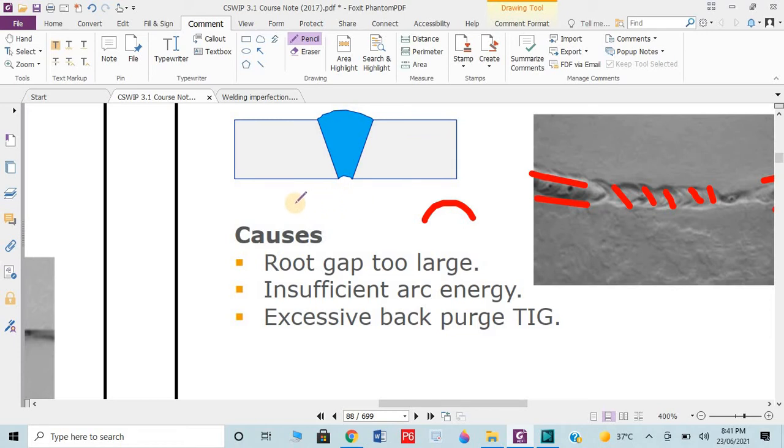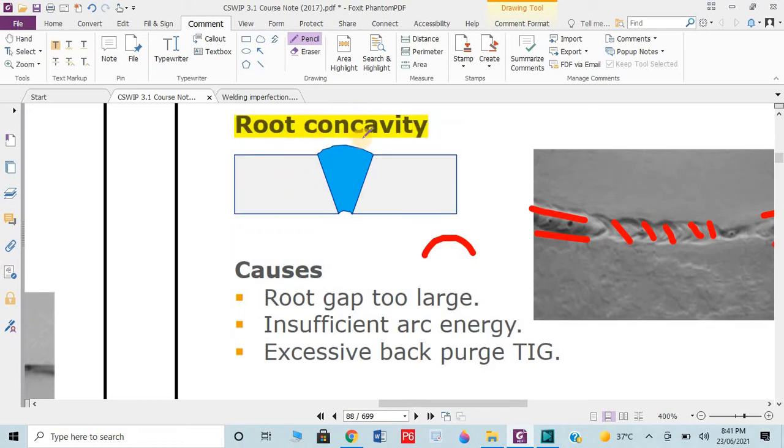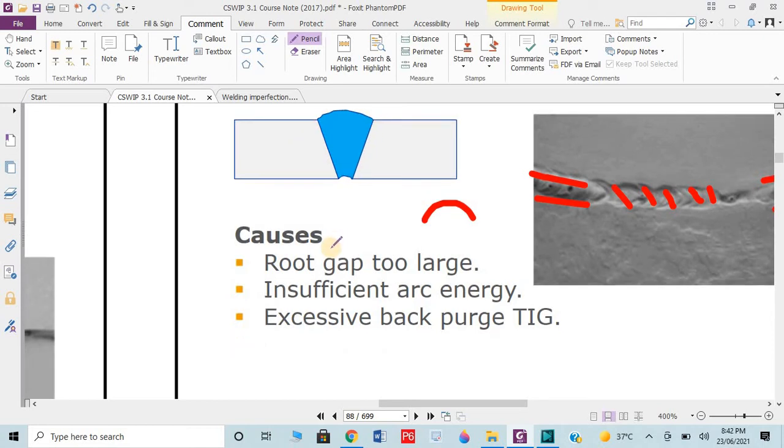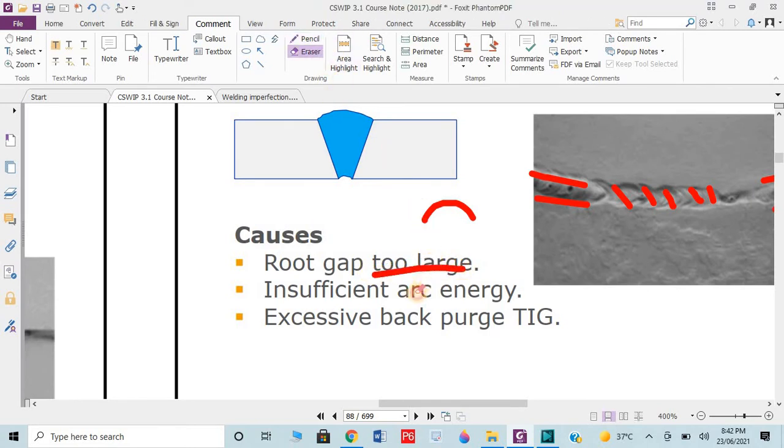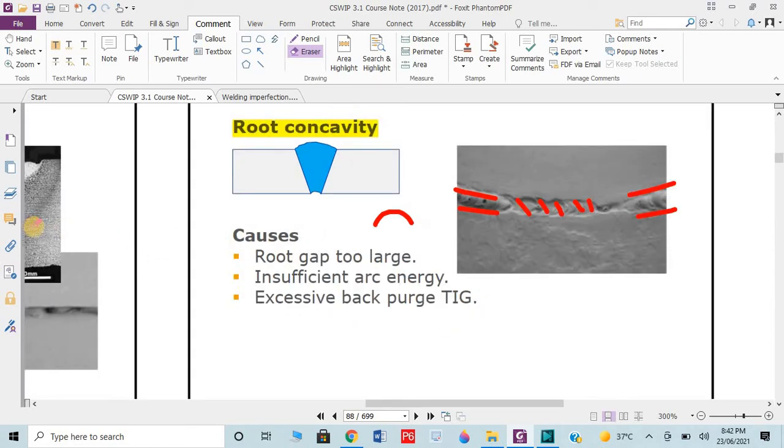In the question, if they say in a groove there is a root concavity, how did it occur? The root gap is too small, or the lack of fusion, or none of these. You can simply understand root gap is too large here. But previously, for lack of penetration and lack of fusion, the root gap was too small.